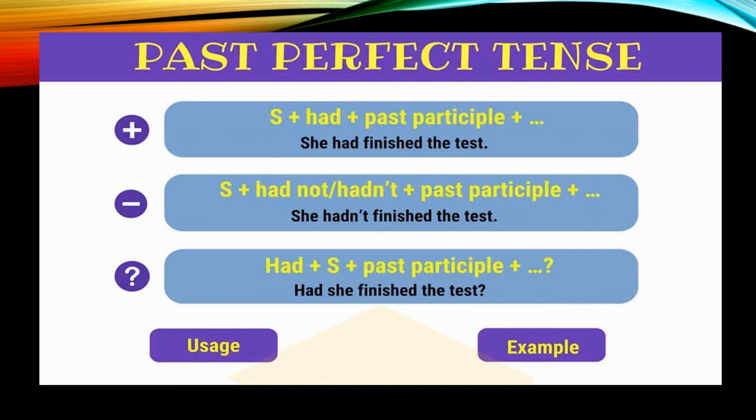In case of a negative sentence, subject with had not and third form of the verb or past participle. For example, she had not finished the test or we had not done our work. In case of an interrogative sentence, had with subject and third form of the verb or past participle. Had she finished the test or had we done our work?